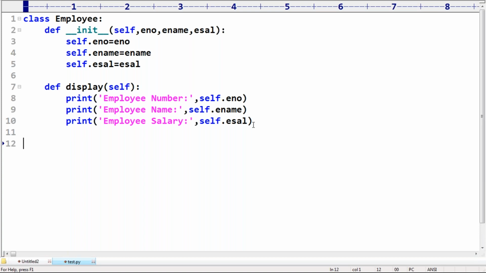So now I have the constructor and then the display method.